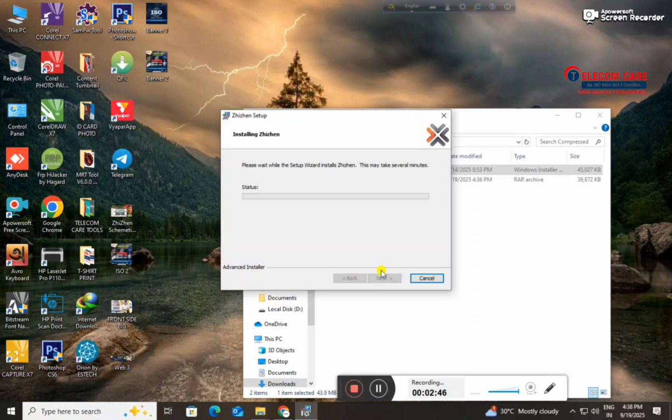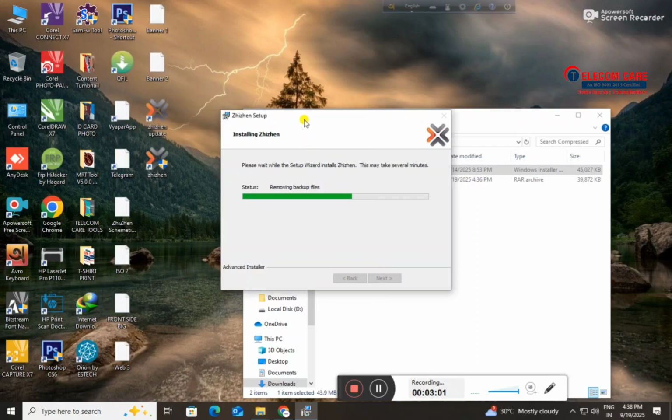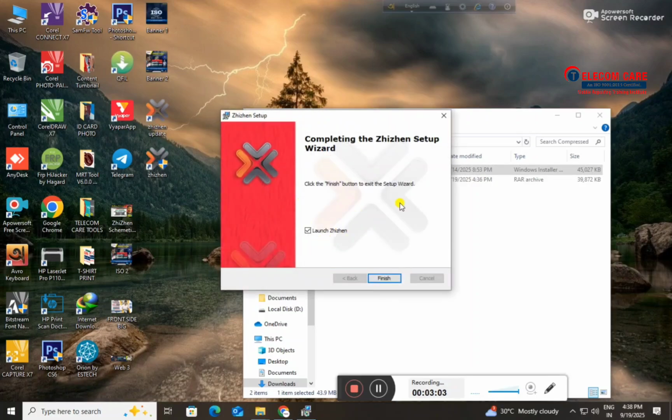Open the pop-up message. Click on Helpline. A pop-up message has appeared on our screen. Click on Yes to continue the process, and the process has started. Now we can see two options have popped up, one is Zhizhen Update and another is Zhizhen. Now just click on Finish and complete the installation process. Click on Yes.